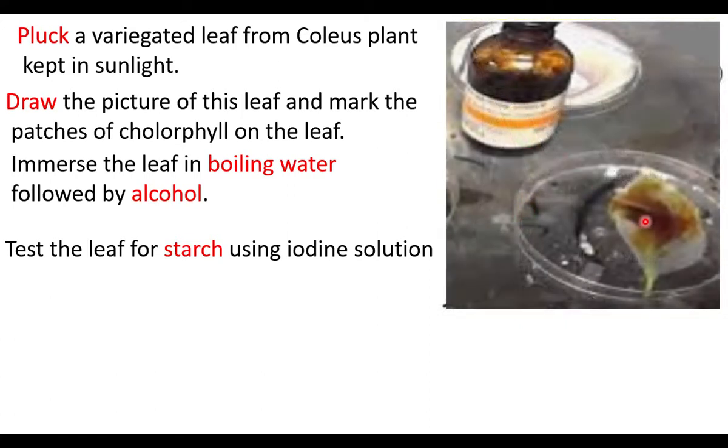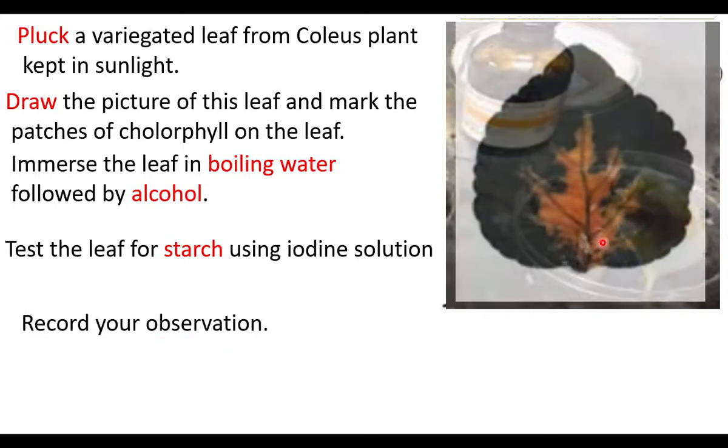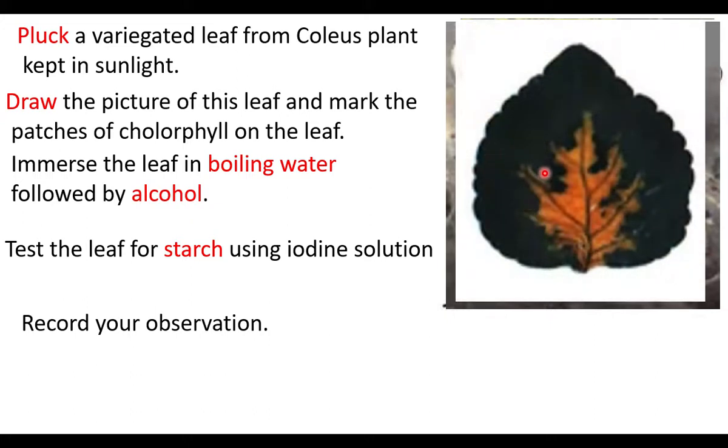Iodine is added on the leaf. Record our observation. The part of the leaf containing chlorophyll, that is green color, turns bluish black. That means the part of the leaf containing chlorophyll prepared food by photosynthesis.